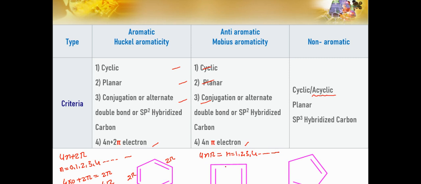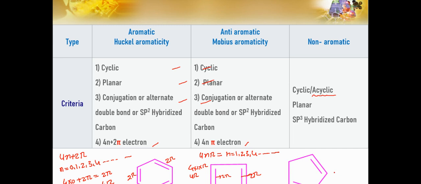So let's see whether it is anti-aromatic or not. We have to check: 4 into 1 gives 4. So it should have 4 pi electrons. Does this molecule have 4 pi electrons? As I told you, one double bond contributes 2 pi electrons. So yes, this is 2 pi electrons and this is 2 pi electrons. So the total number of pi electrons is 4 in this molecule.